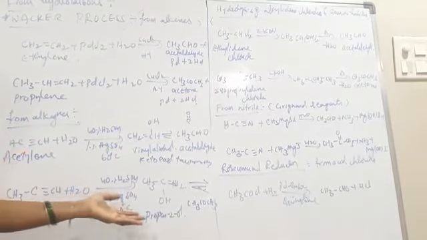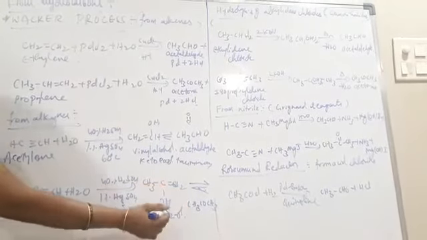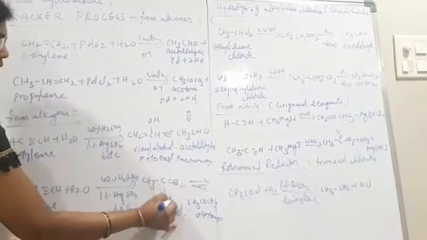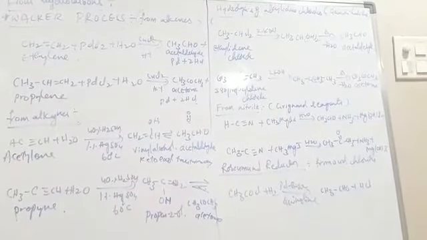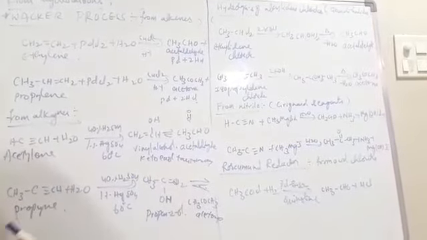So propan-2-ol tautomerizes to acetone. This is an alcohol having an OH group, and acetone has the keto group. So keto-enol tautomerism is observed in the preparation of acetaldehyde and acetone from alkynes.